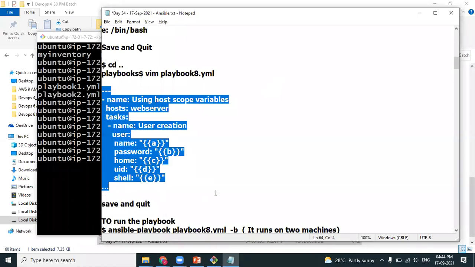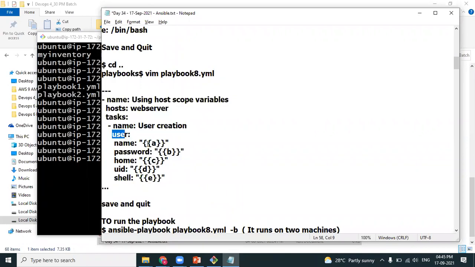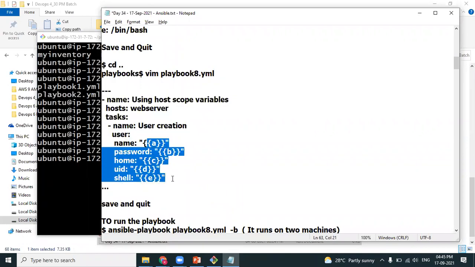Host scope variable, that host is this. The user creation is being done, and they are defining variables at runtime. This is creation of the user, using the user module. And these are all the runtime variables. When the playbook has variables, we have to pass the values at runtime. Agree? Right.